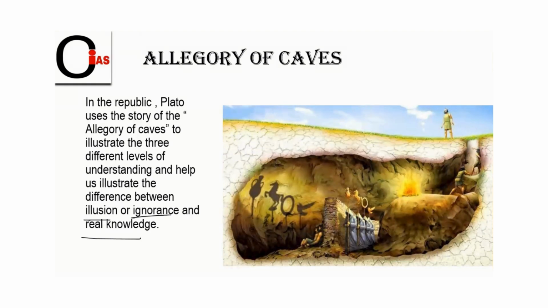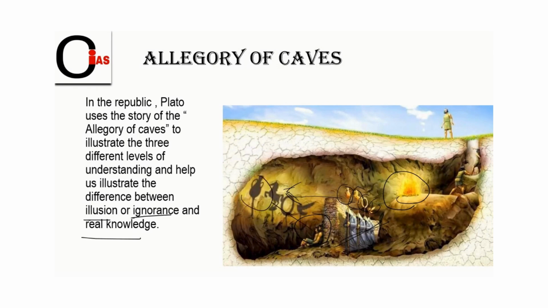Plato says in the allegory of the cave that there is a cave. Inside the cave, some people who are ignorant are sitting here, and their hands are chained to this wall. You can see here there is a fire, and some people with long sticks with symbols of horses and different shapes are moving backward and forward, moving here and there so that the fire can reflect the objects' shadows here. So you can see the shadow of this object here.